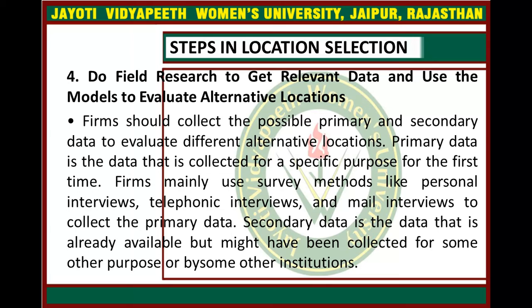Firms should collect the possible primary and secondary data to evaluate different alternative locations. The primary data is the data that is collected for a specific purpose for the first time. Firms mainly use survey methods like personal interviews, telephonic interviews and mail interviews to collect the primary data. Whereas the secondary data is the data that is already available, might have been collected for some other purpose or by some other institutions. Primary data is important because it is filtered data, collected through survey methods.